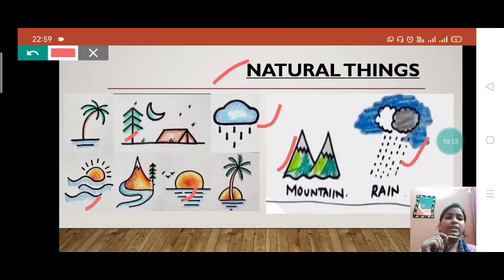What are these, students? These are natural things. So you can make any two pictures from these, or you can make any pictures of your favorite desire.